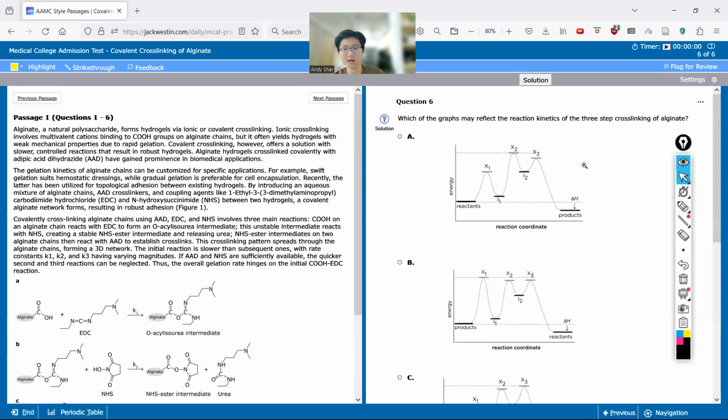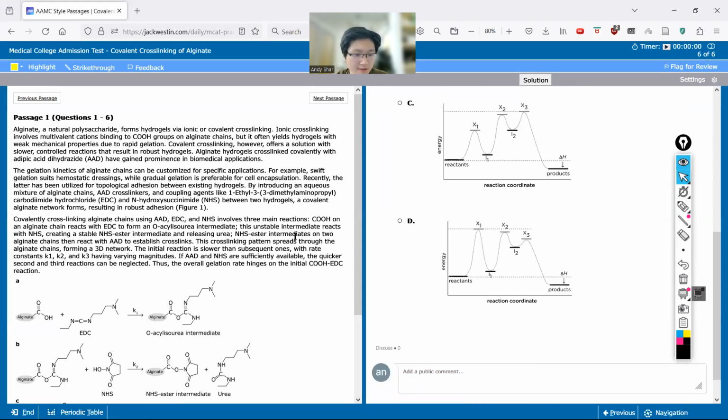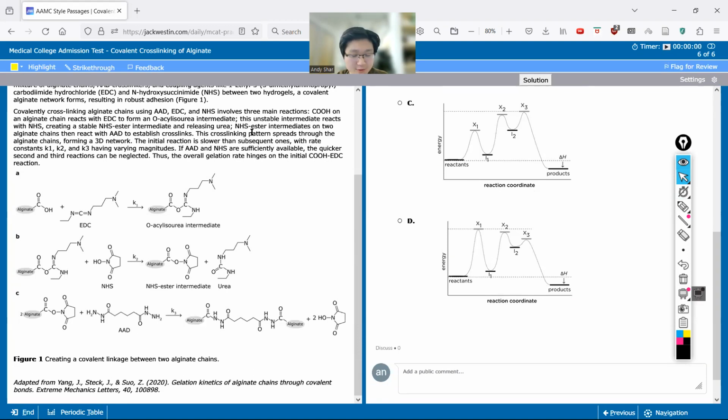Okay. Last question. Which of the graphs may reflect the reaction kinetics of the three-step cross-linking of alginates? So this goes back again to the idea of what is the rate limiting step, which again, the sentence was very key to answering 2 of your 6 questions, right? And we know that the rate limiting step was reaction A. So it was this one. And what else does being the rate limiting step tell us?